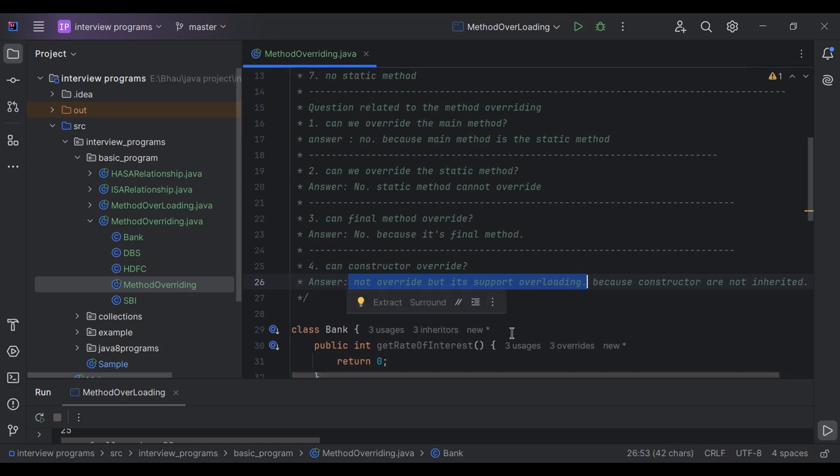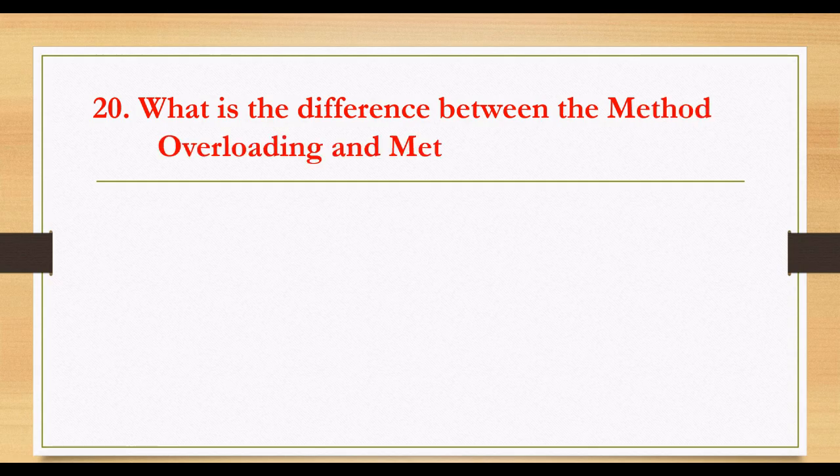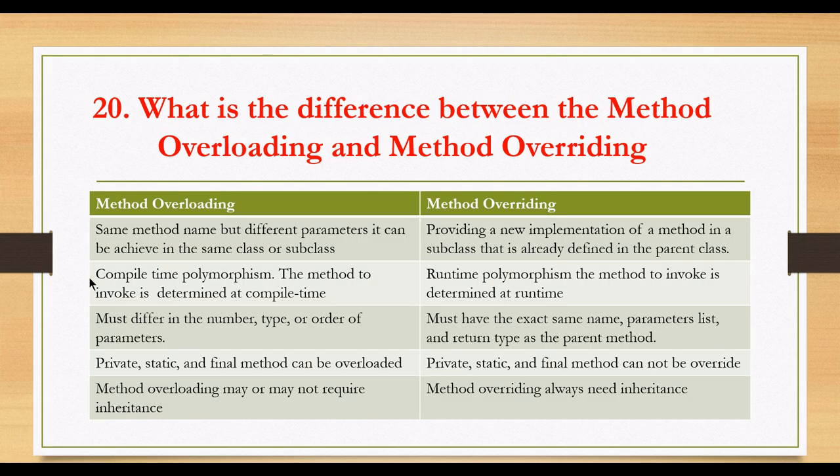All those are questions related to method overriding. Next, what is the difference between method overloading and method overriding? I have written down some differences. The first difference: same method name but different parameter list, which can be achieved in the same class or subclasses, is called method overloading. Method overriding is providing a new implementation of a method in a subclass that is already defined in the parent class.